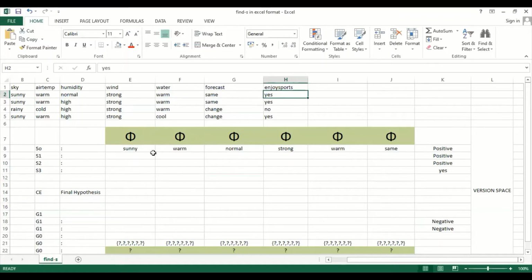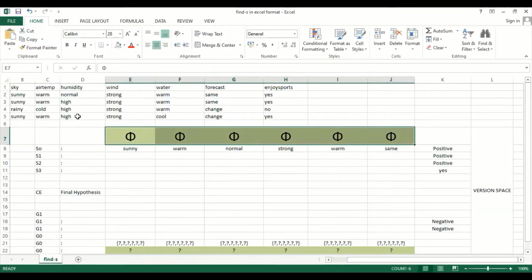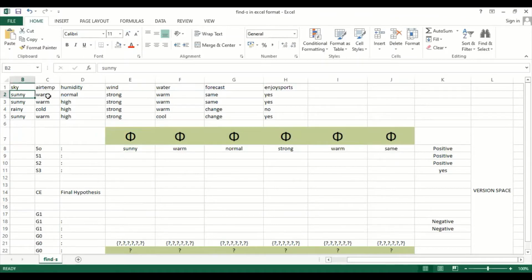So give that positive value to the specific hypothesis. Now you replace all the symbols I mentioned here with the actual record. So the first symbol will be replaced with sunny, my first record, next warm, normal, strong, warm, same. Understood? Since it is a positive record, this first record is now saved in my program.